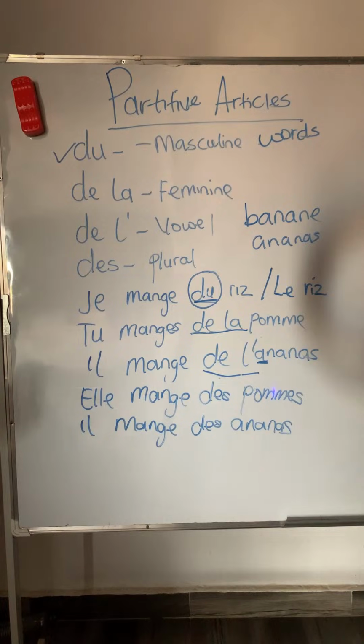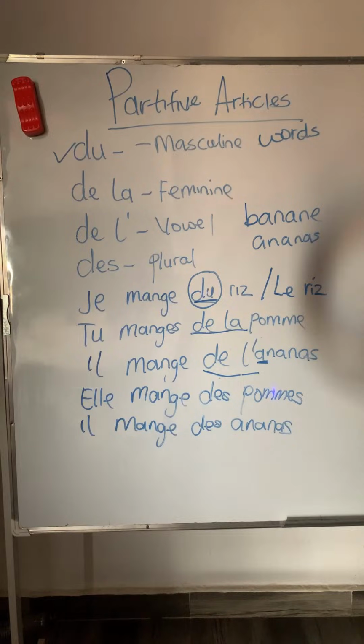So you can see now the first one, elle mange des pommes. She's eating some apples. So now because pomme is in the plural form, it's now D-E-S, des, before pomme. But when we use pomme in the singular form, she's eating apple, you can write elle mange de la pomme. But now, since it's in the plural form, elle mange des pommes. Take note of that.